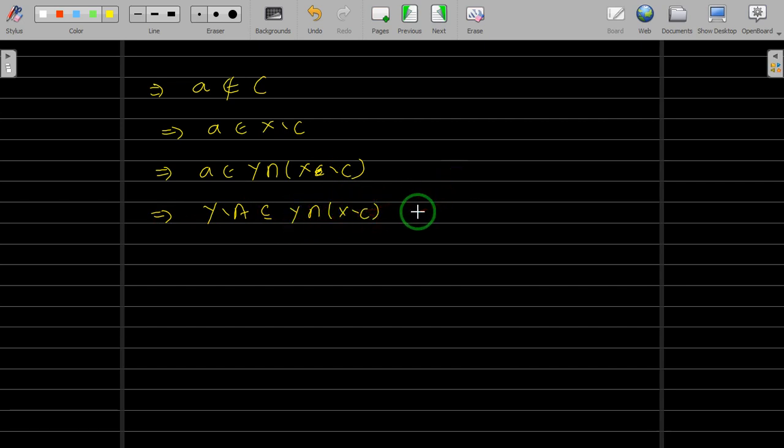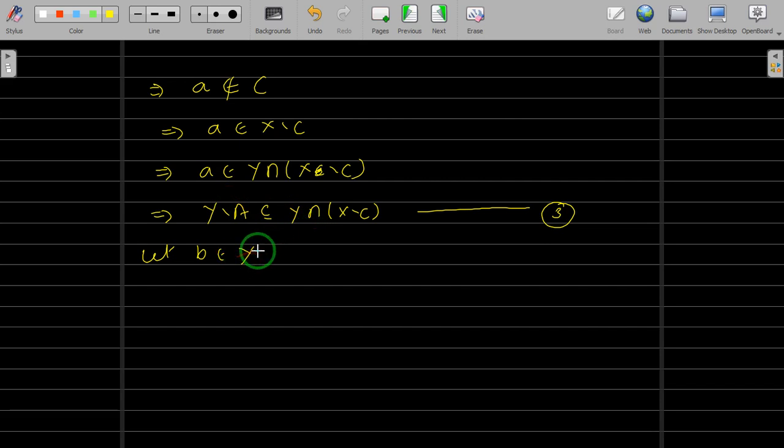And let us take that to be our equation number, I think 1, 2 have been taken, so 3. Now let us take a point here. Let some B belong to Y. Okay, that is the converse part.